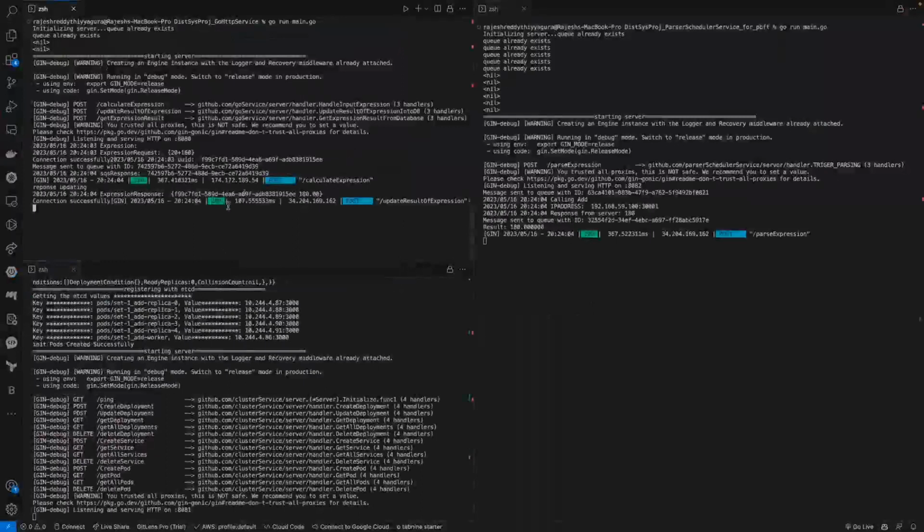Like you can see here, the HTTP service accepted the request, the calculation, and it has placed it inside the database as well as inside the inbound queue, and it triggered the parse expression route by the inbound queue to do the parsing, as well as triggering the worker to do the calculation in the primary replica and respective follower replicas. After the computation is successfully done by the parser, it puts the result into the outbound queue, and it updates the result. The outbound queue calls this route of the HTTP service, which updates the response back into the database, and the user can access the result using the request ID.